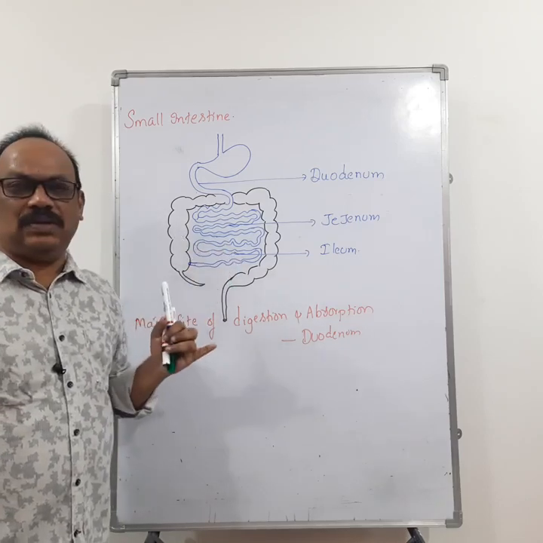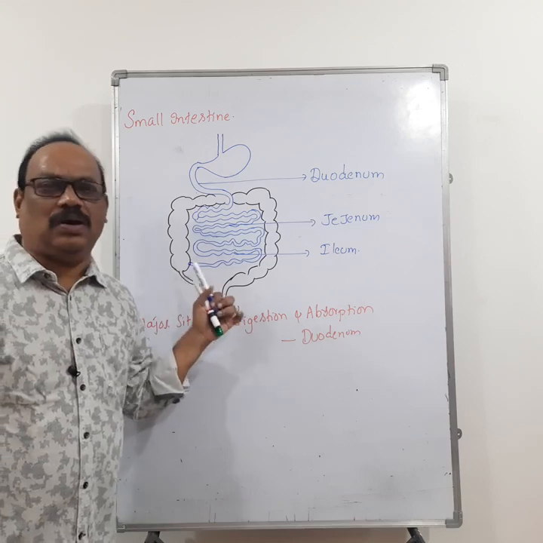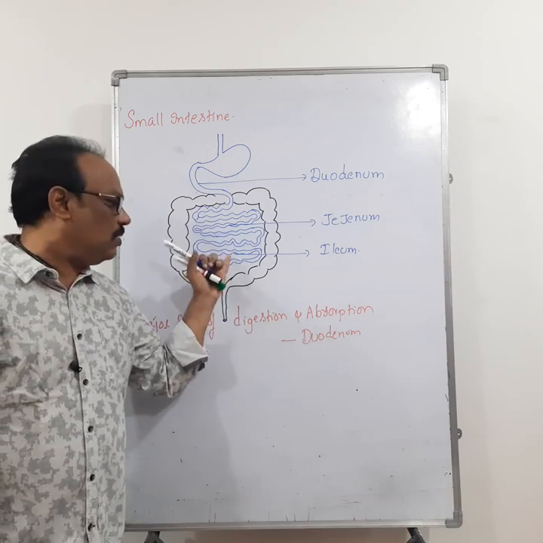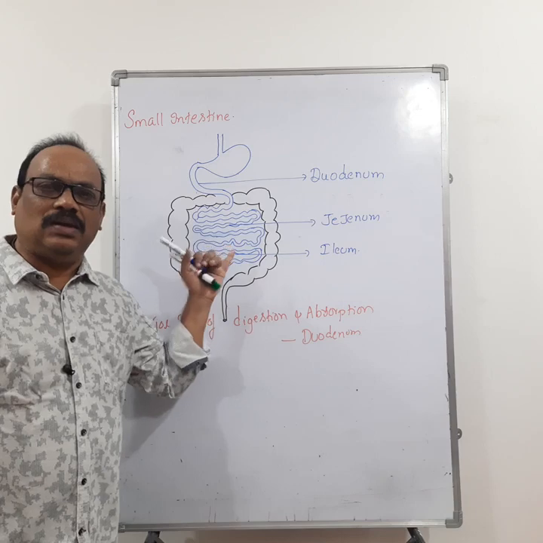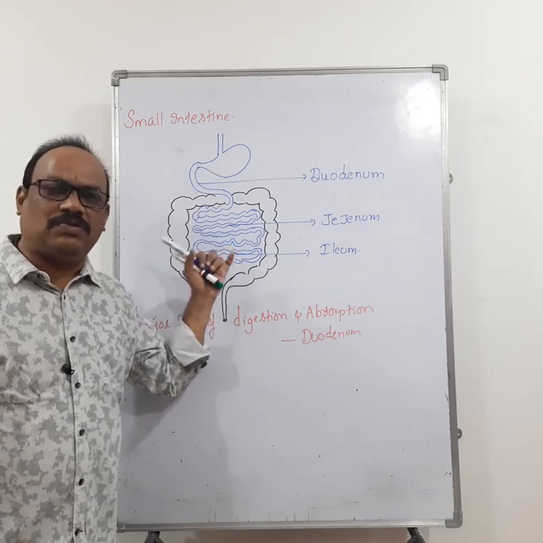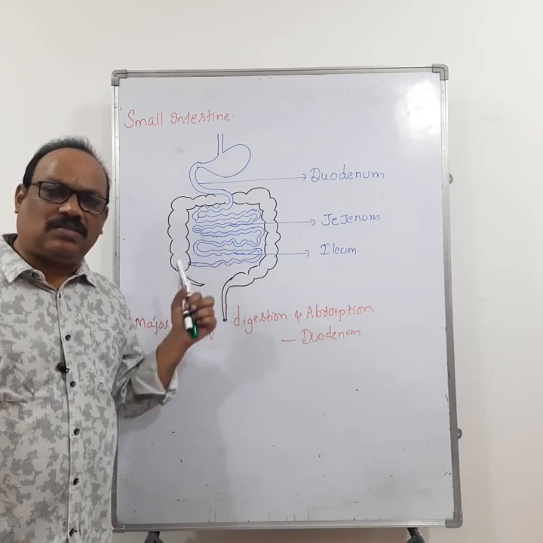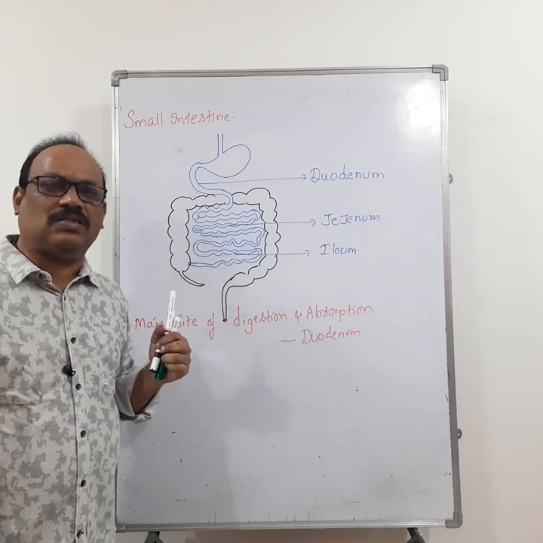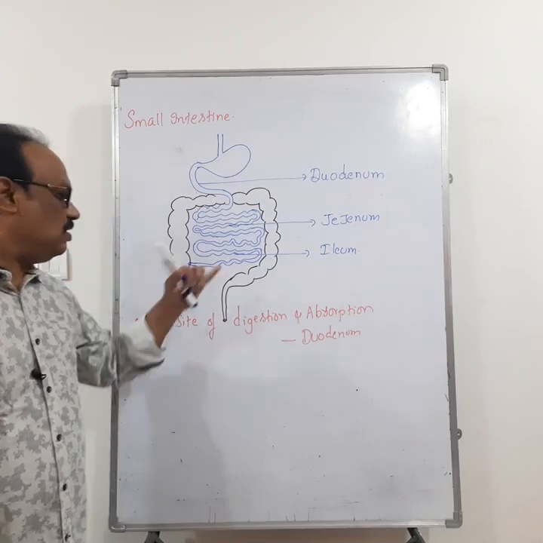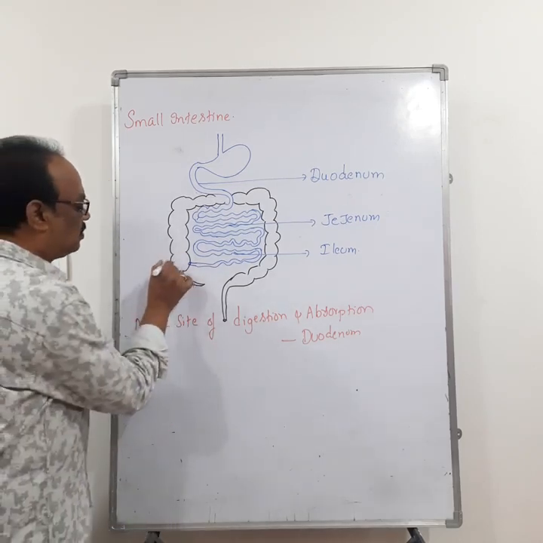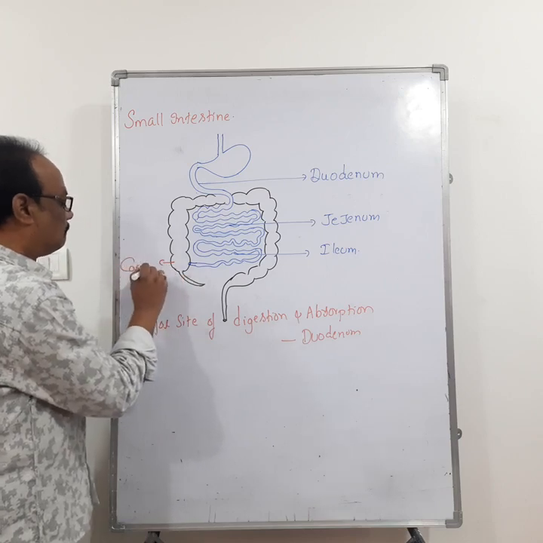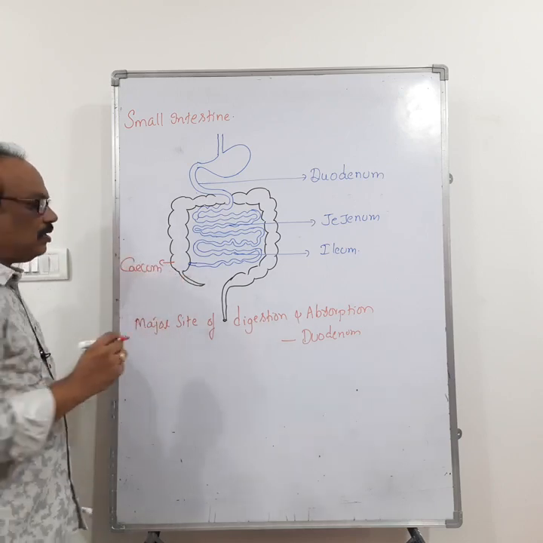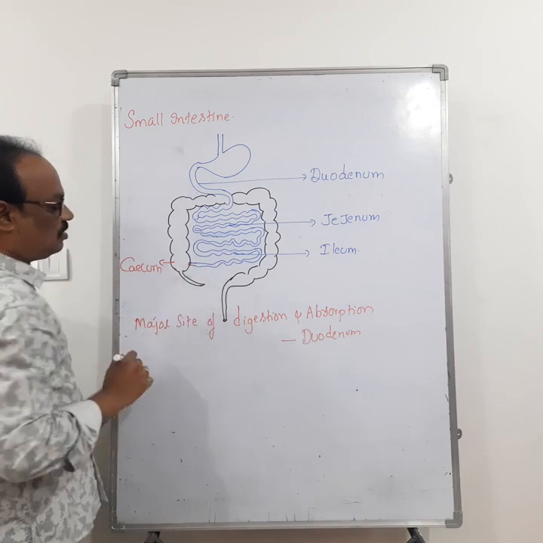After that, the ileum. The ileum is the highly coiled part of the small intestine. So here also absorption takes place. And the ileum consists of finger-like projections called villi. This ileum opens into the cecum.